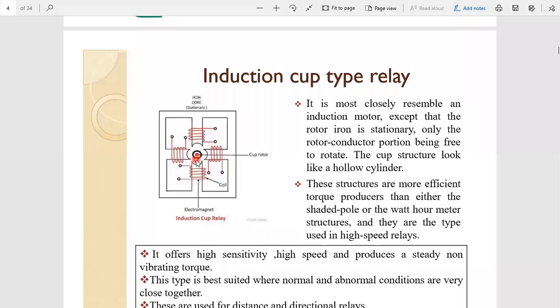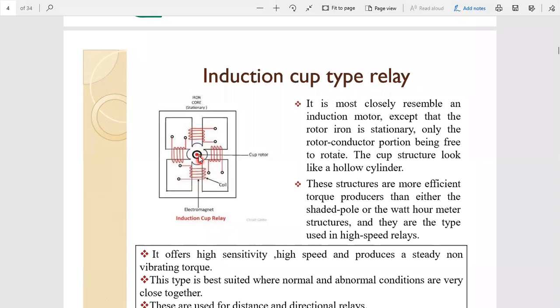So here the black color indicates the rotor winding. The red color indicates the rotor body. Here the rotor body is stationary, and rotor winding is a movable element, rotating element.